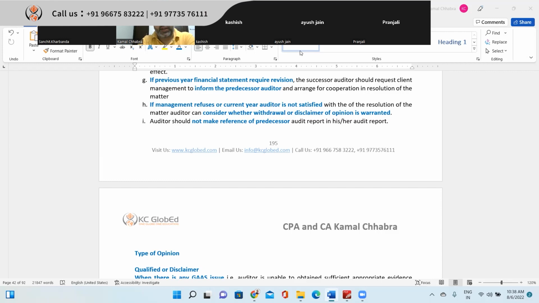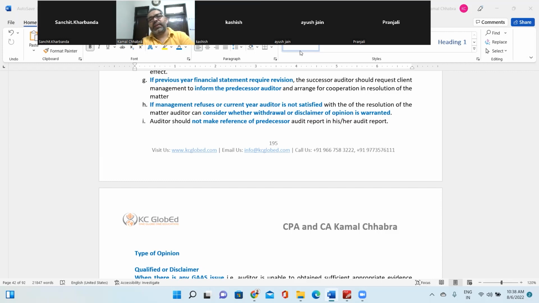Yes, sir. If management refuses or the current year auditor is not satisfied with the resolution of the matter, the auditor can consider withdrawing or disclaiming the opinion as warranted.